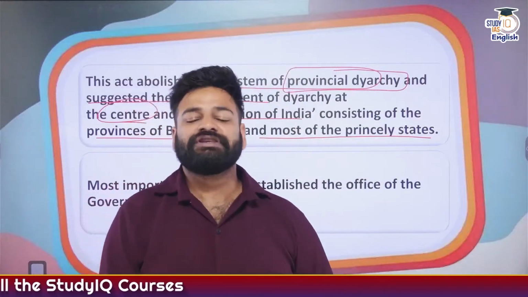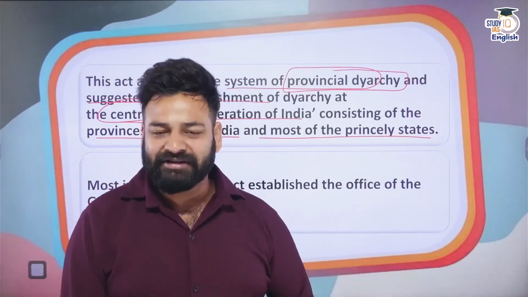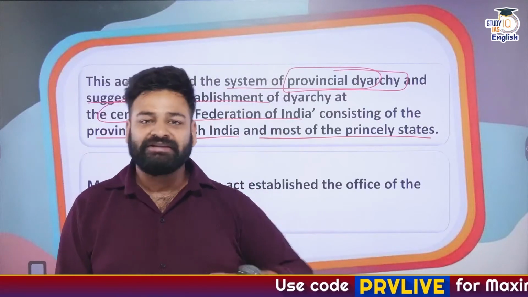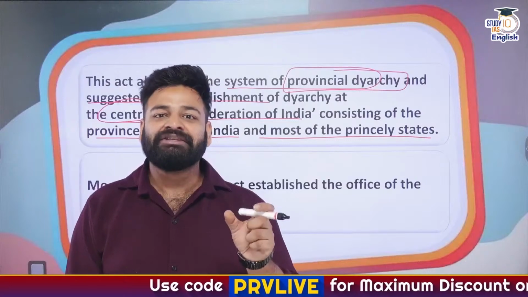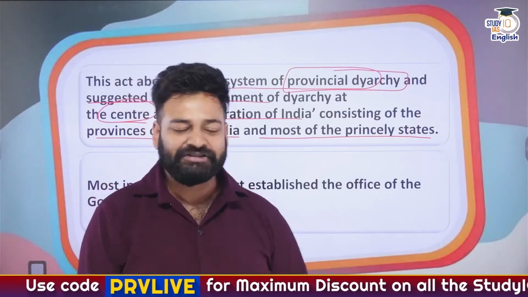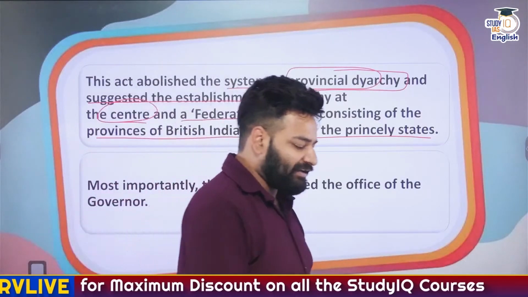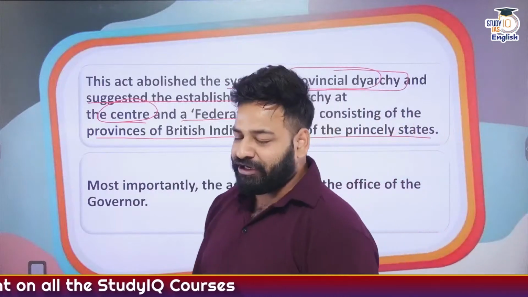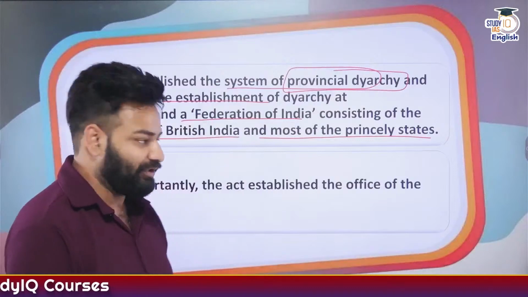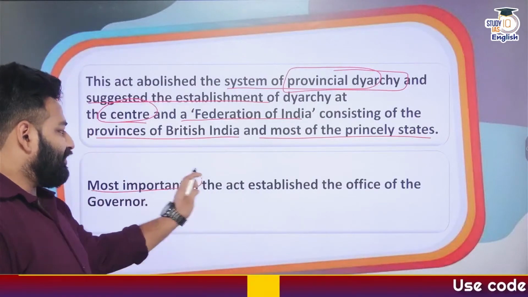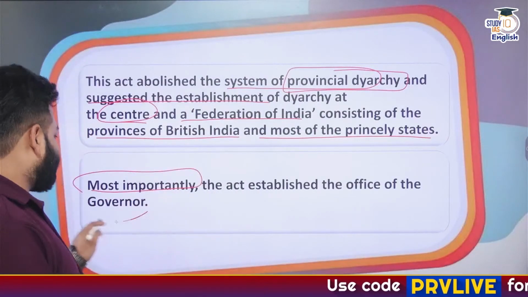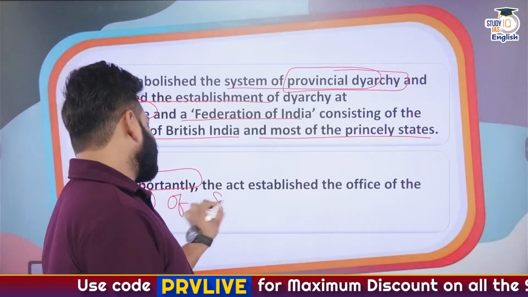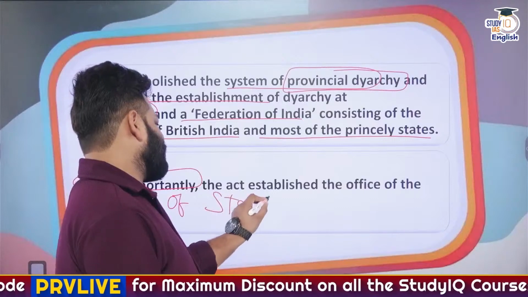Okay. So simply speaking, the Government of India Act 1935 abolished the dual government, the diarchy in simple terms, at the provincial level. And it suggested having diarchy at the central level, with the second government acting at the provincial, that is the state levels only. So, most importantly, the act established the office of governor. Governor where? Governor of provinces, that is in modern times, the states.